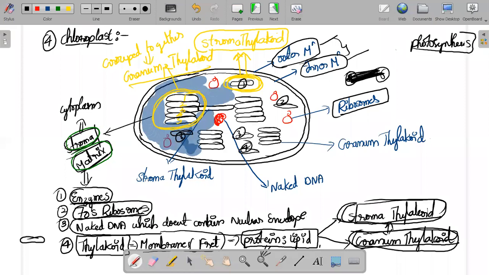So to perform this photosynthesis, inside the chloroplast it continuously needs to produce enzymes. And enzymes are protein in nature. So proteins, where are the proteins produced? Inside the ribosomes, proteins are produced.